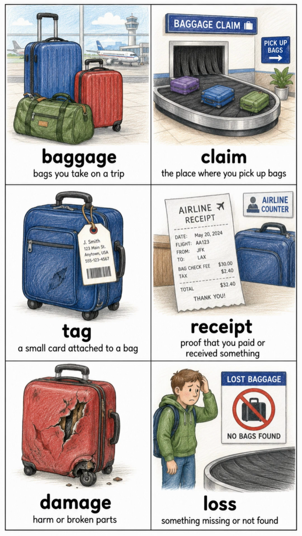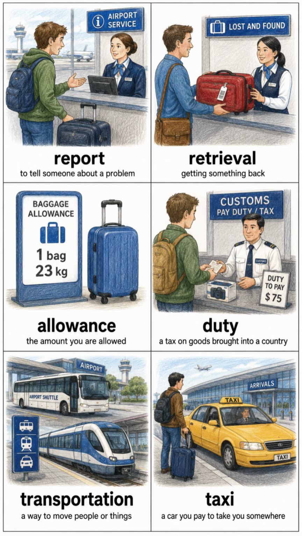Receipt, proof that you paid or received something. Damage, harm or broken parts. Loss, something missing or not found. Report, to tell someone about a problem. Retrieval, getting something back. Allowance, the amount you are allowed. Duty, a tax on goods brought into a country.